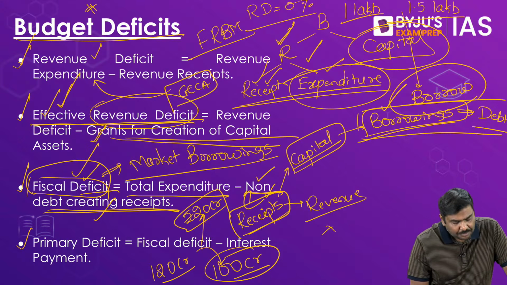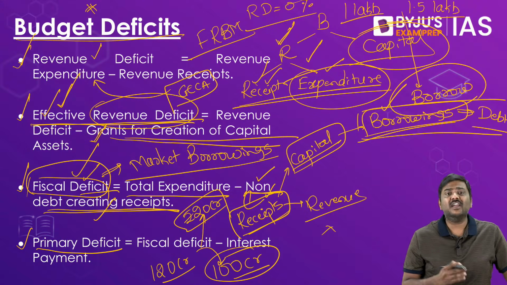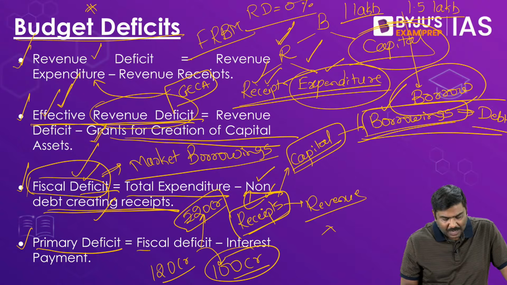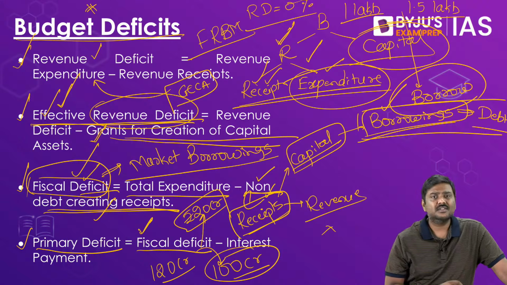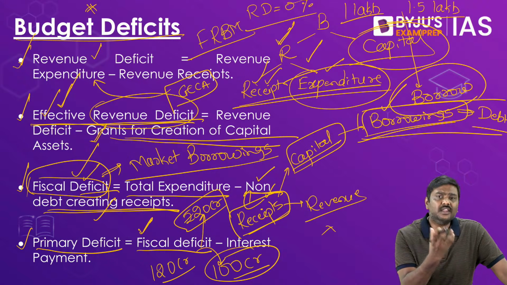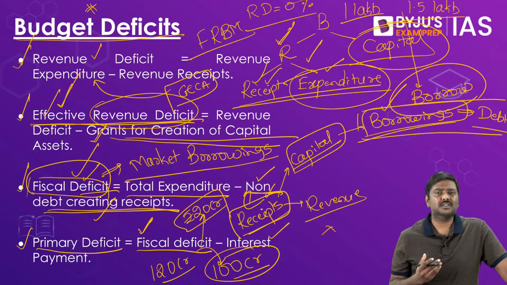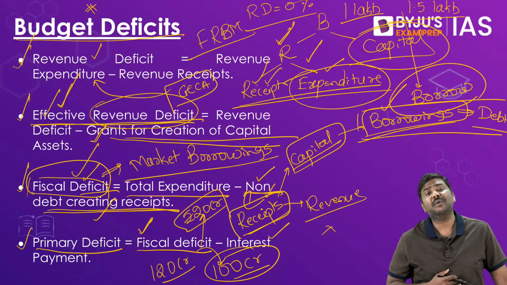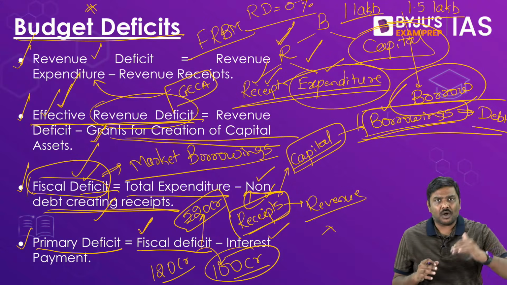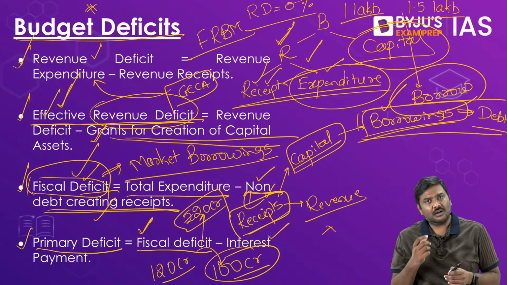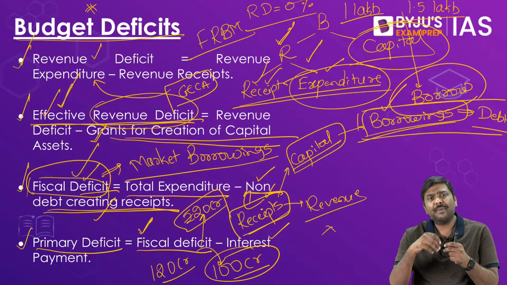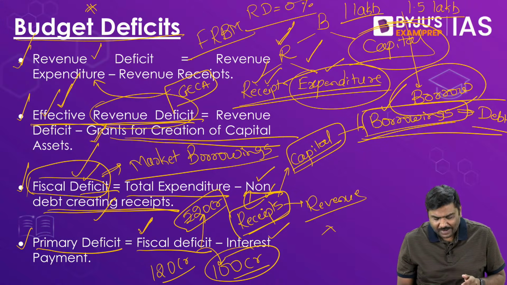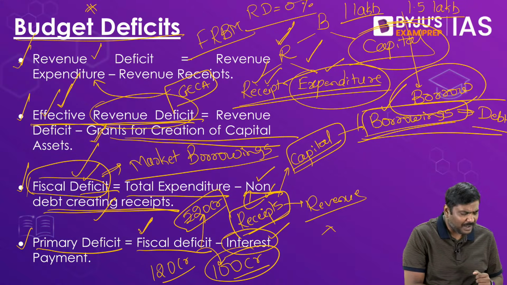And finally, primary deficit. What is this idea of a primary deficit? In the primary deficit, we try to calculate how much part of the borrowings actually is in the form of, let's say, interest payments, or shall be used for interest payments. That is basically your borrowing money, but how much is your liability in terms of repayment or payment of interest.